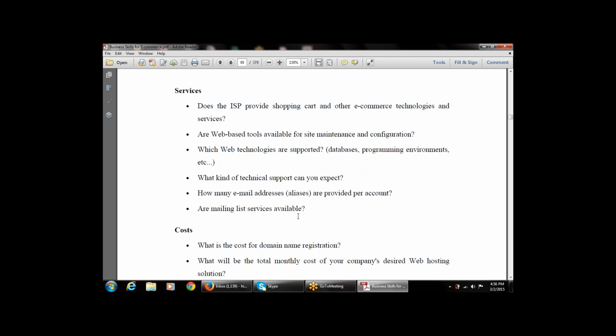Then the next is, are email list services available? That is, are mailing list services available or not? That is also a part of the services.